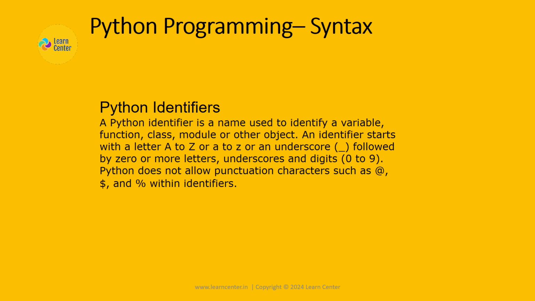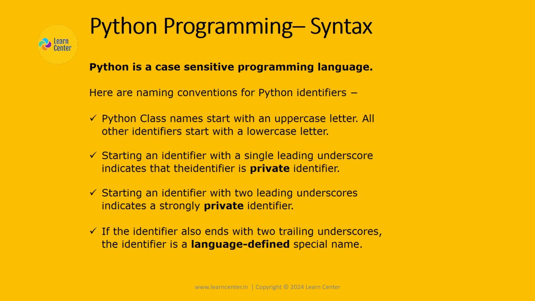Python identifiers. A Python identifier is a name used to identify a variable, function, class, module or other object. An identifier starts with a letter A to Z or a to z or an underscore, followed by zero or more letters, underscores and digits, 0 to 9. Python does not allow punctuation characters such as @, $, and % within identifiers. Python is a case-sensitive programming language.